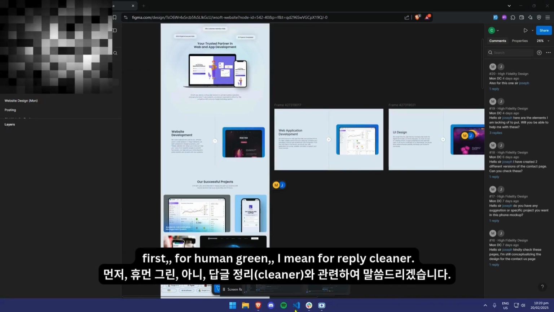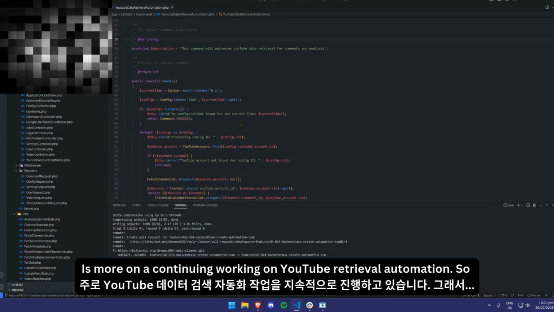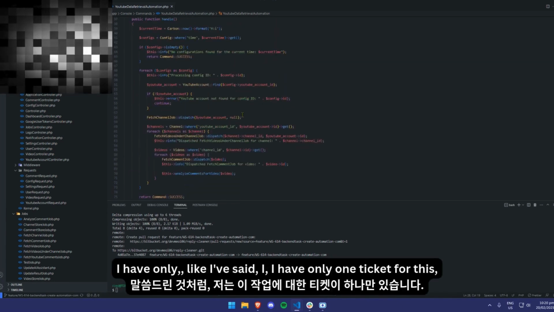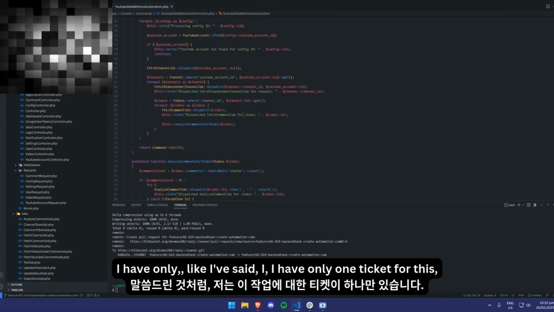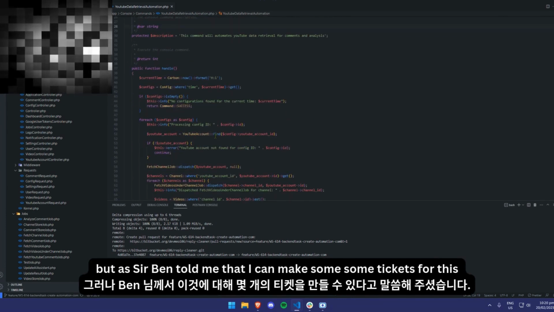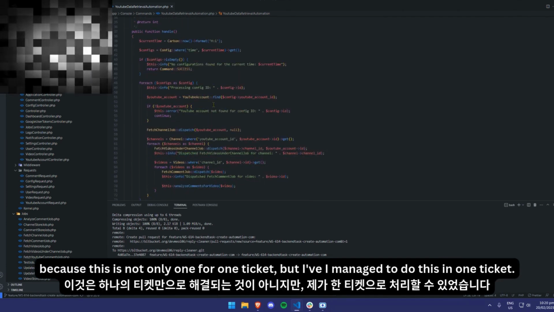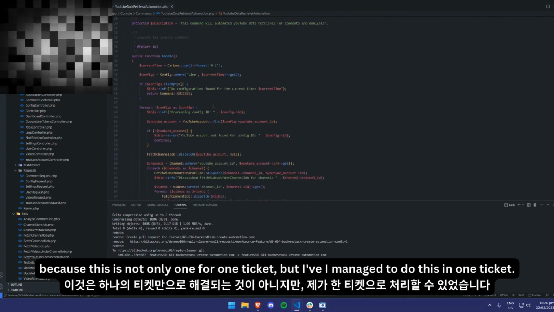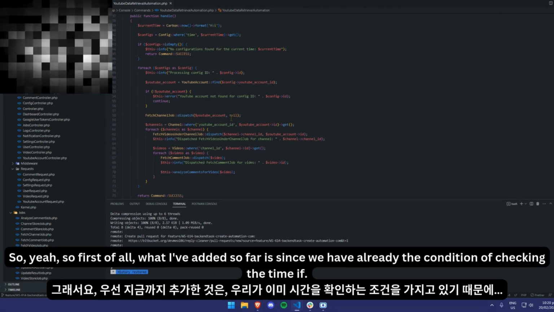For Reply Cleaner, my accomplishment is more on continuing work on the YouTube retrieval automation. As I've said, I have only one ticket for this. But Sir Ben told me that I can make sub tickets for this, because this is not only one ticket, but I've managed to do this in one ticket.